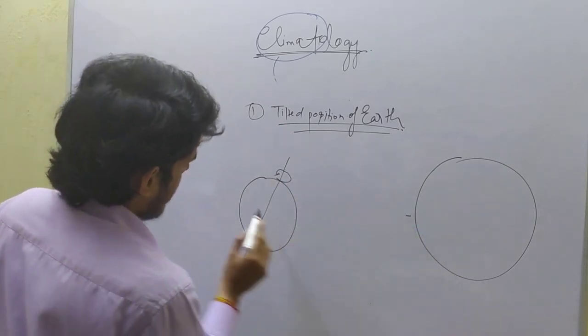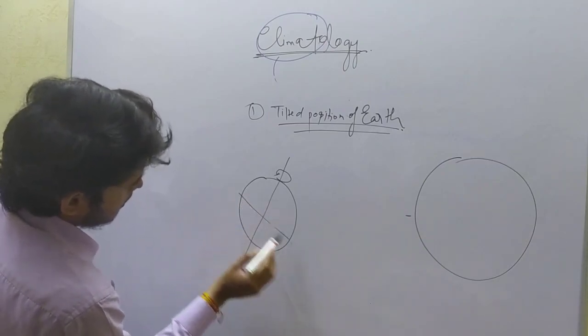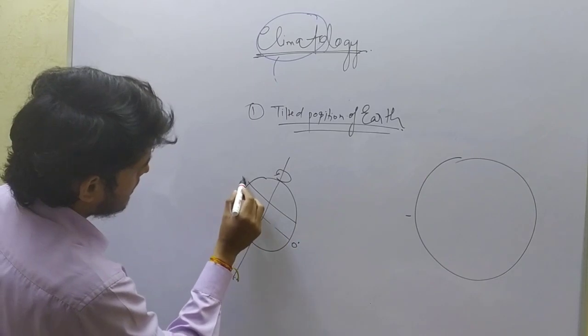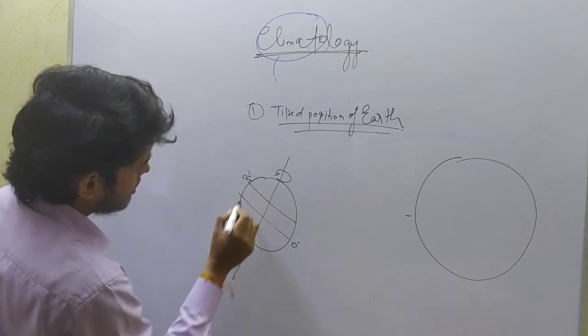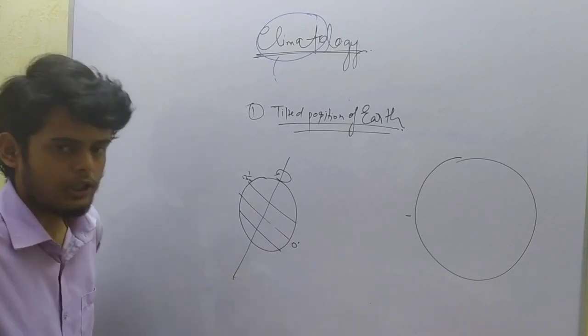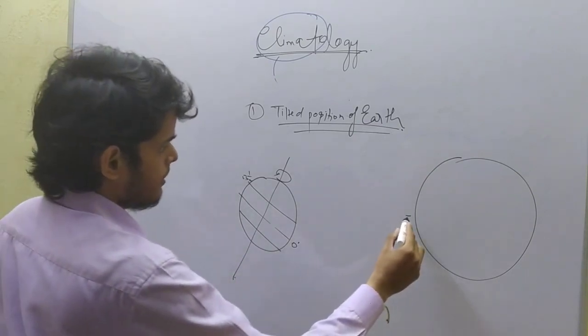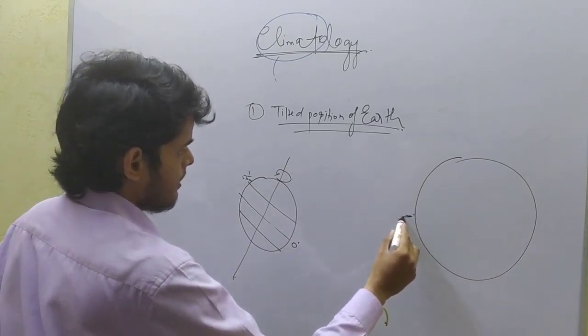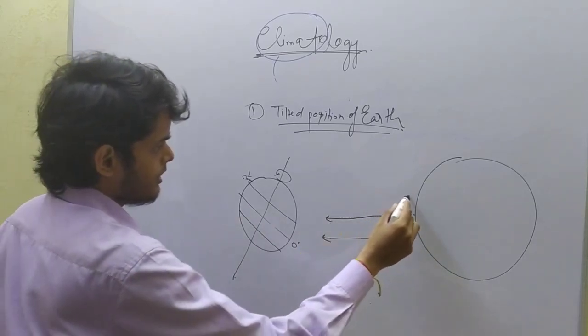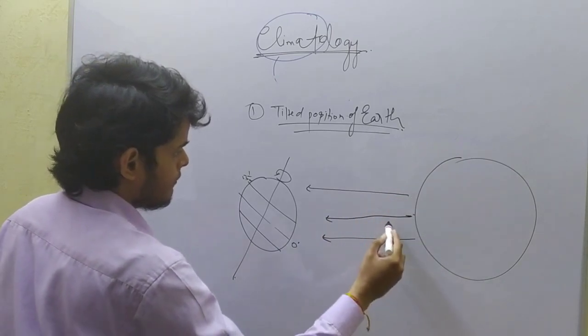In solar radiation, this is the equator, 0 degree latitude, 23.5 degree north latitude, Tropic of Cancer, and this is 23.5 degree south latitude, Tropic of Capricorn. These sun rays are the solar radiation emitted by the sun that falls on the earth.